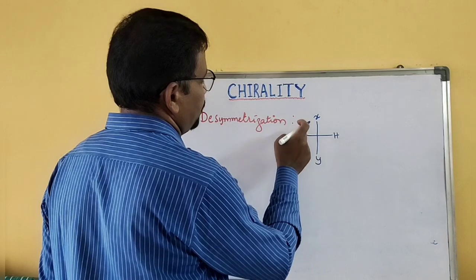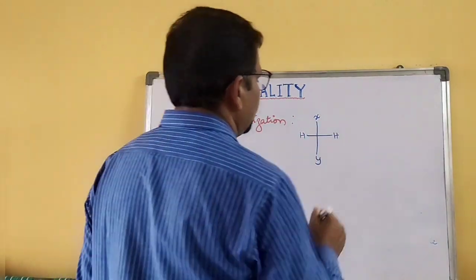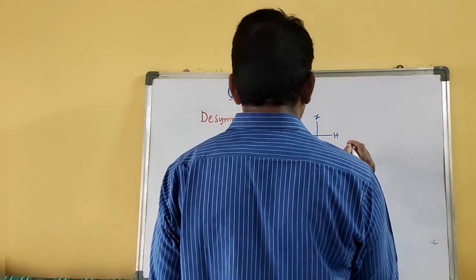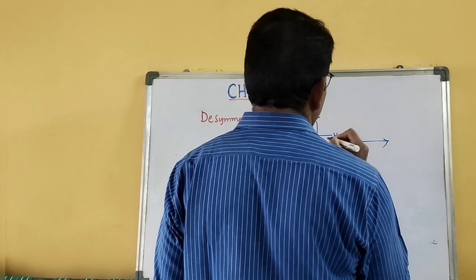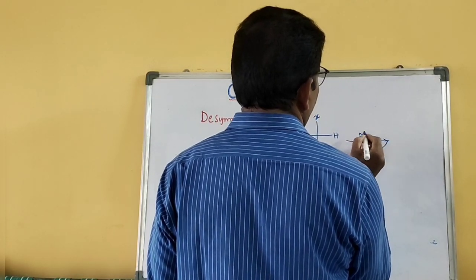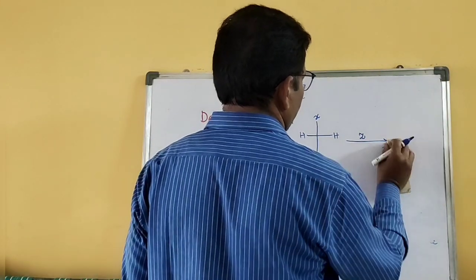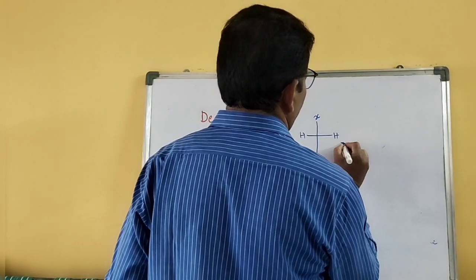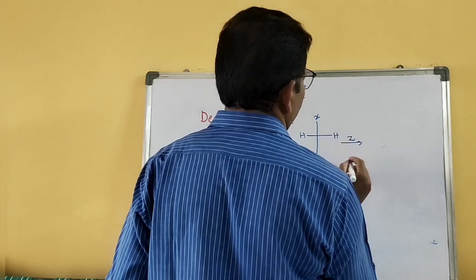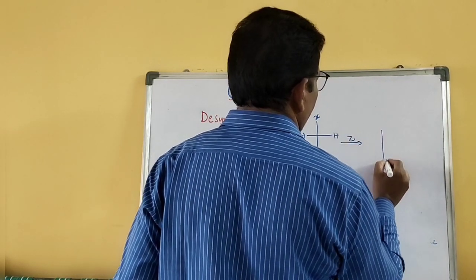It has a plane of symmetry, right? What happens in the process of desymmetrization? A hydrogen can be replaced with Z. Then what will be formed?